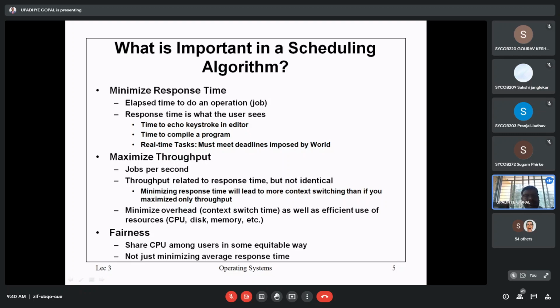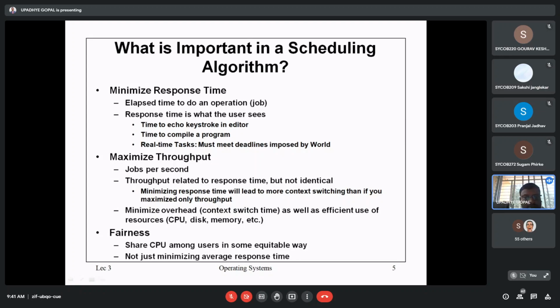Suppose we are executing some program, and for that I want the installation of some software. Suppose it takes 10 minutes, and for writing the program and its execution, it requires another 10 minutes. In that case, response time is not 20, it is 10 minutes, because the previous time is not considered.